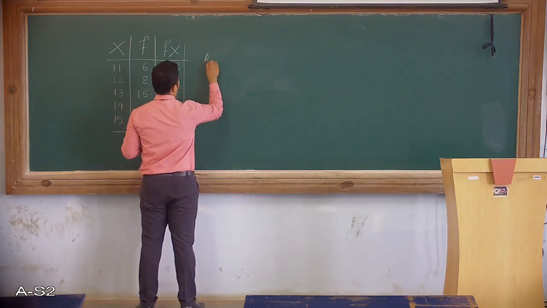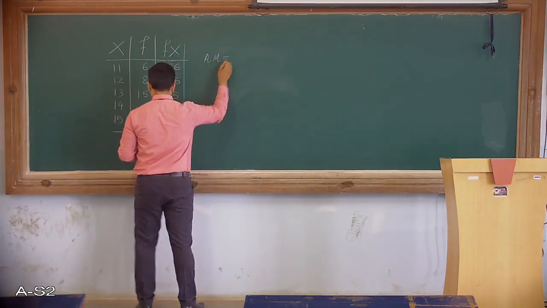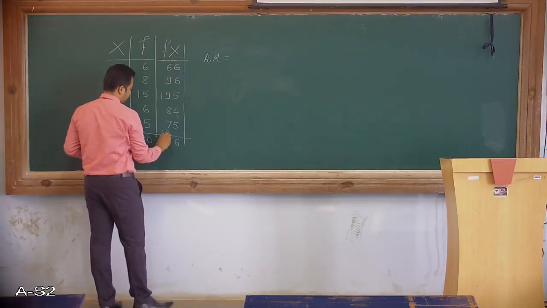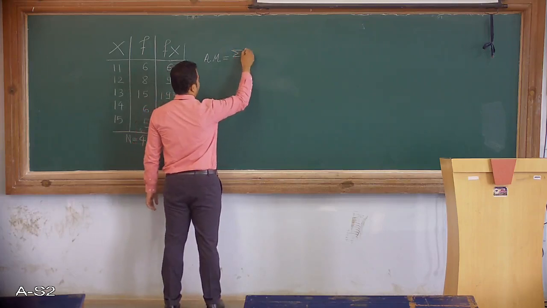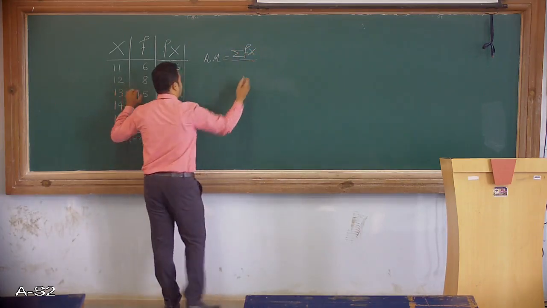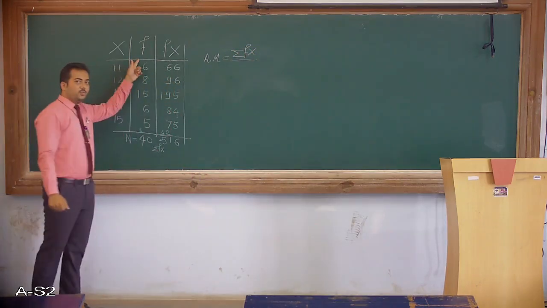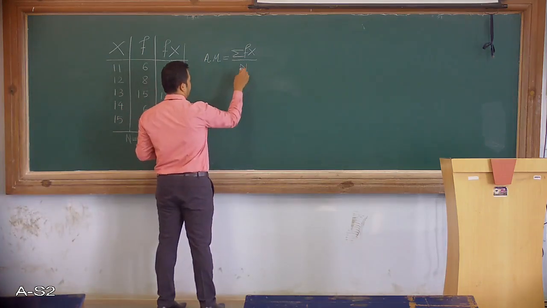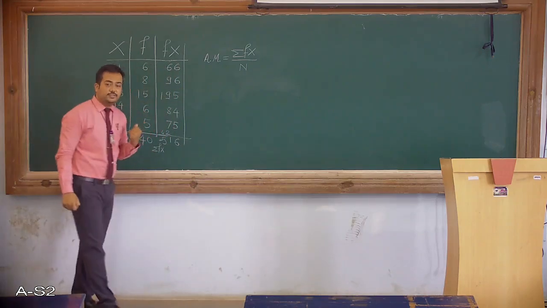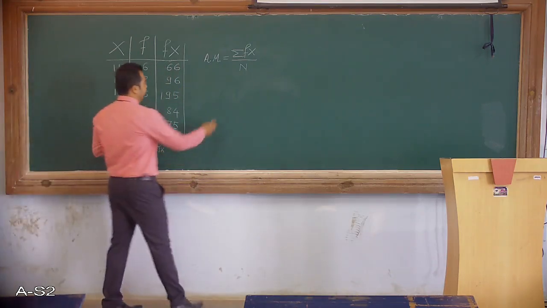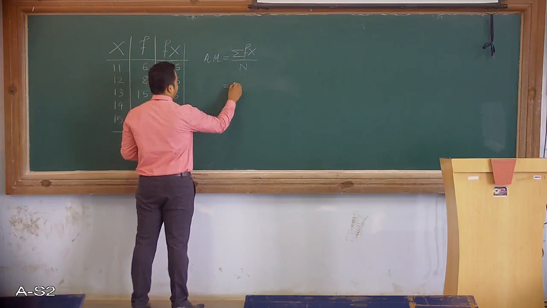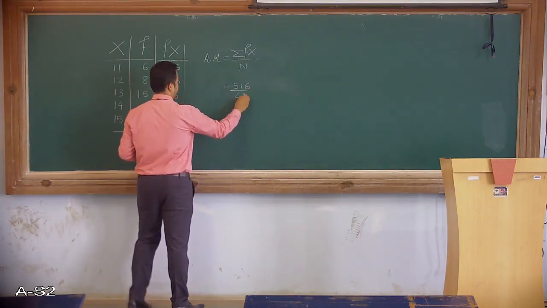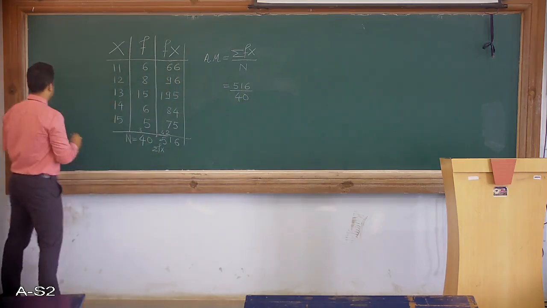So the arithmetic mean, when x is given with frequency, is the summation of fx divided by n, where n is the total frequency. Alright, so the summation of fx we have calculated is 516, divided by n, which is 40. So let me calculate.